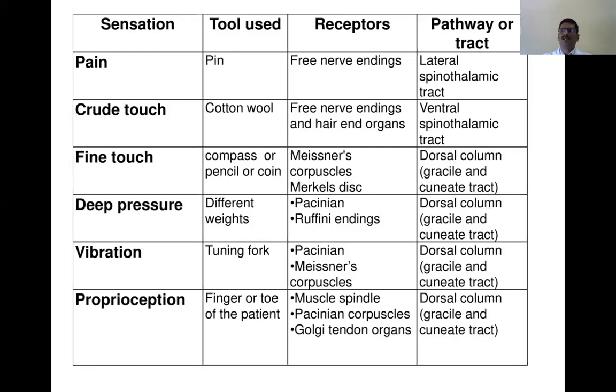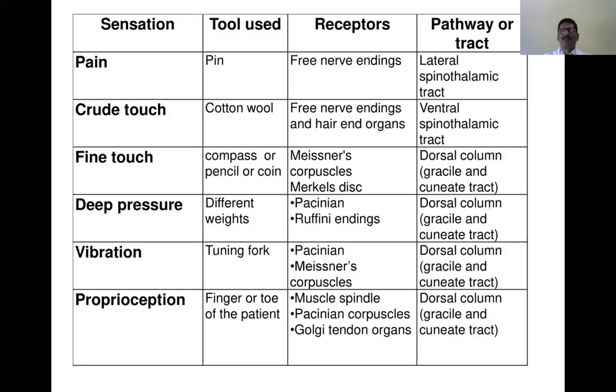So vibrate the tuning fork, never touch the vibrating ends. Carefully hold the base of the tuning fork over the bony prominences, over the skin, not over the muscle. When you keep it, they will feel the vibration sensation.